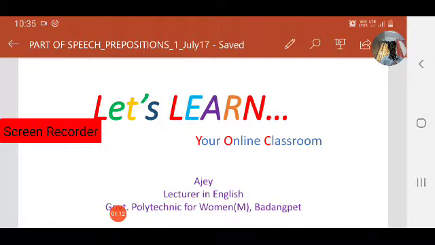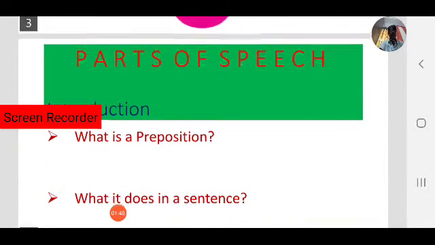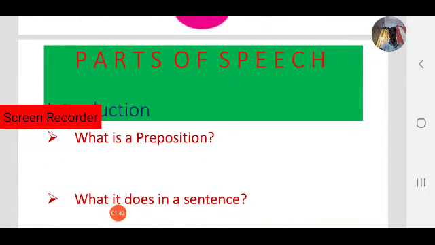One of the most difficult areas in English is the use of prepositions. The only way to learn prepositions is by observing how they are used in speaking and writing. Let us learn all about prepositions. So what is a preposition? What does it do in a sentence?